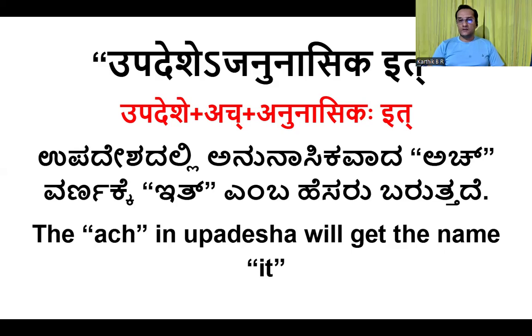We have studied this. Nasal sound. The vowels which are pronounced with nasal sound are called anunasika ach. Ananunasika ach are the vowels pronounced without nasal sound. The anunasika ach in Upadesha gets the name it. The name it we have given earlier also for some other purpose.